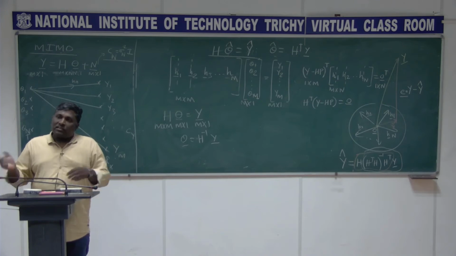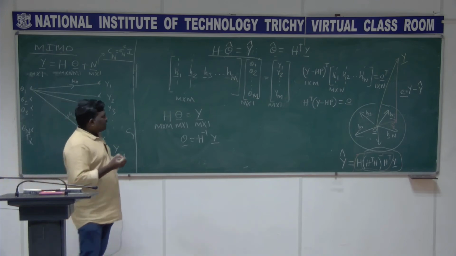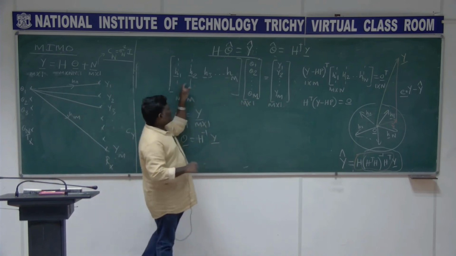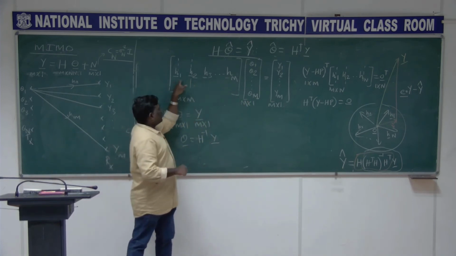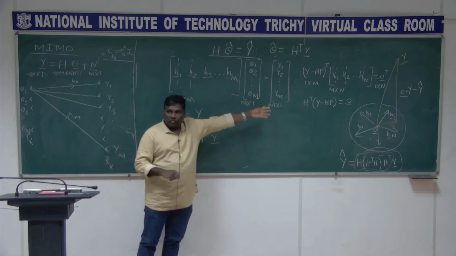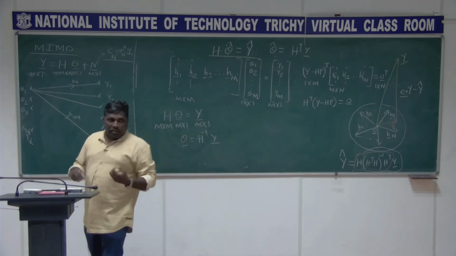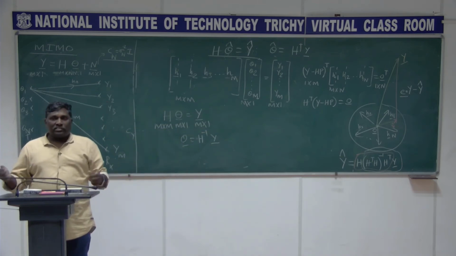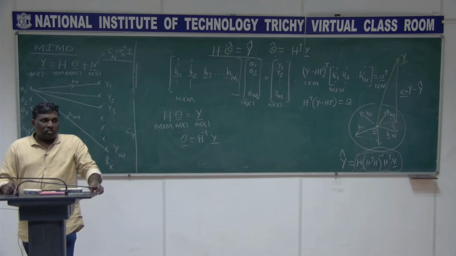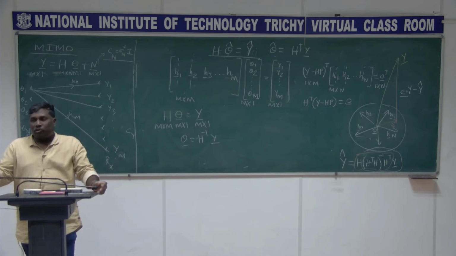So it is the other way around. What did it mean really? It means that I am able to find this theta such that if I do this linear combination, H1 theta 1, H2 theta 2, H3 theta 3 and so on, you get y. It means y always lies in the column space of this matrix H. So the moment H is square and invertible, there is no problem.